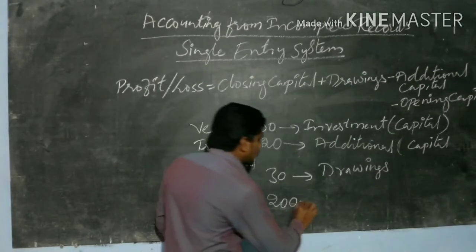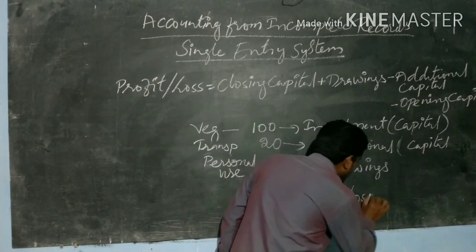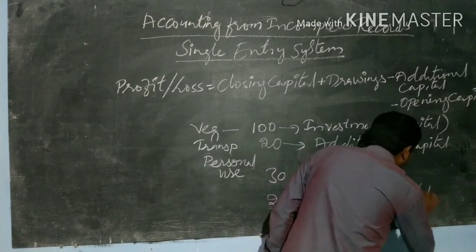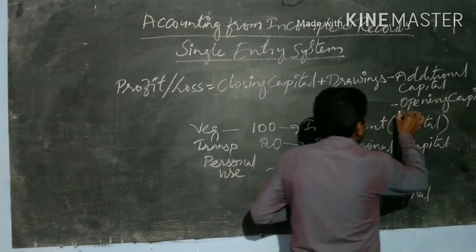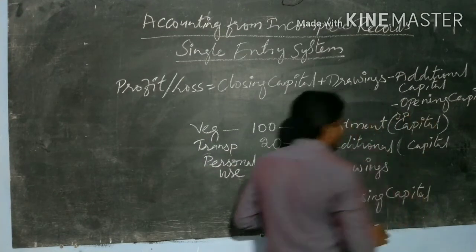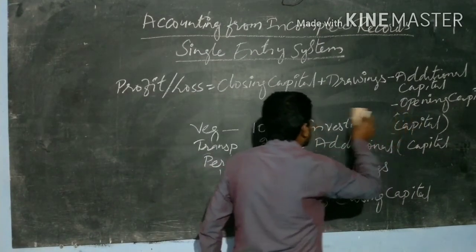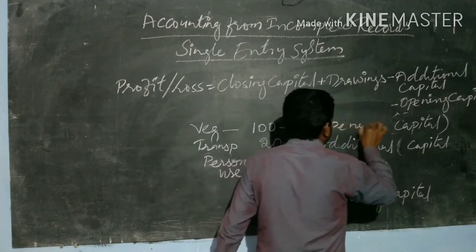At the end, that is why it is called closing capital. If it is the closing one, then whatever he invested is called opening capital.